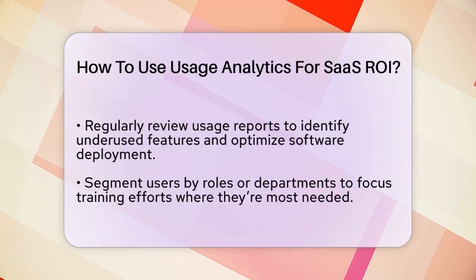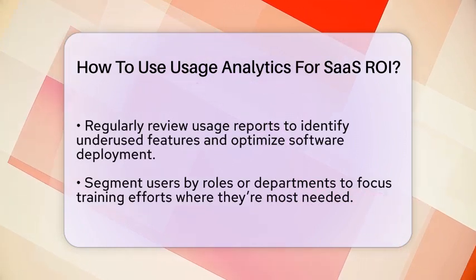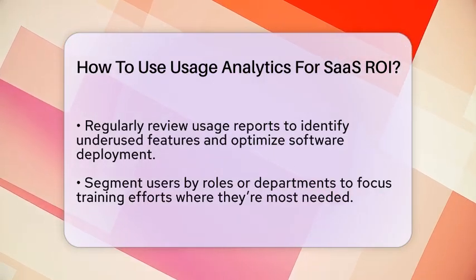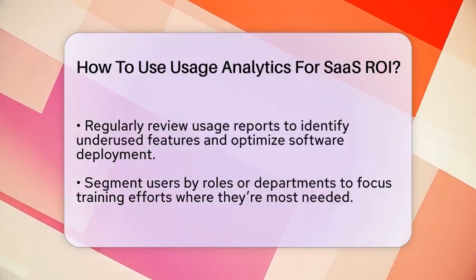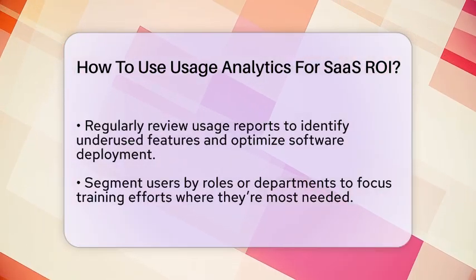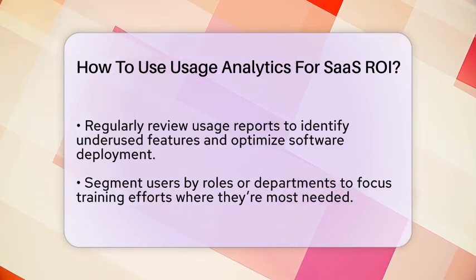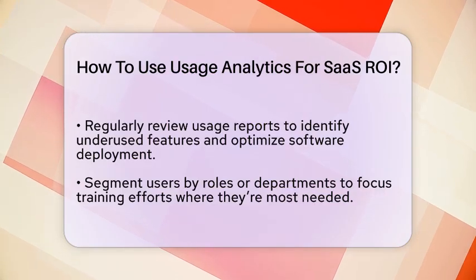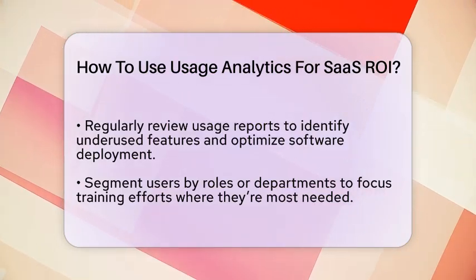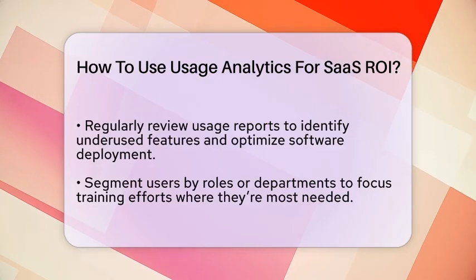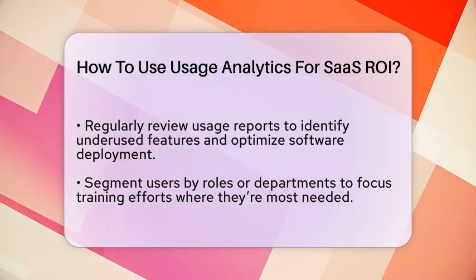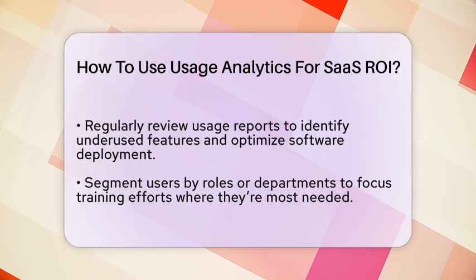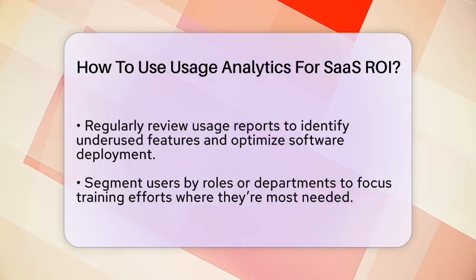When you compare the benefits gained from usage to the total costs, like subscriptions, training, and support, you get a clear picture of your SaaS return. To maximize these benefits, review usage reports regularly. Spot underused licenses and see if they can be reassigned or canceled. Segment users by their roles or departments to target training where it's needed most. Keep an eye on which features are popular and consider removing or improving those that aren't used.